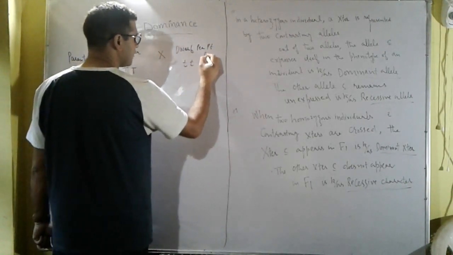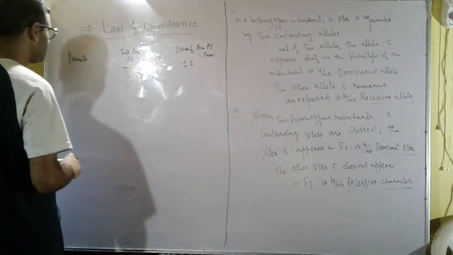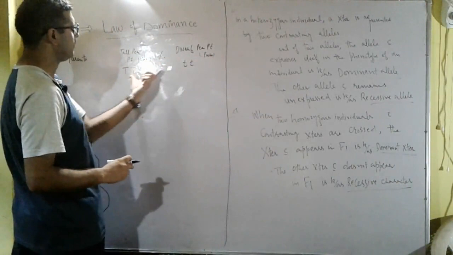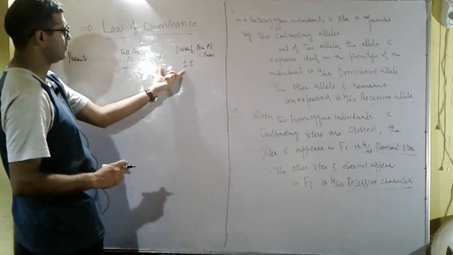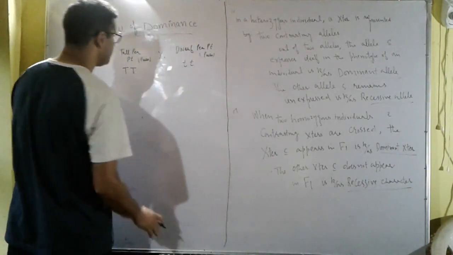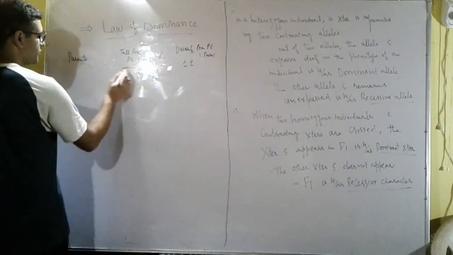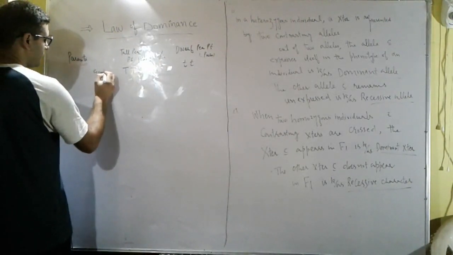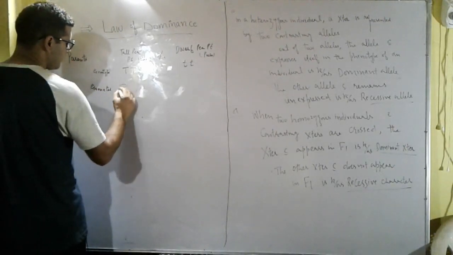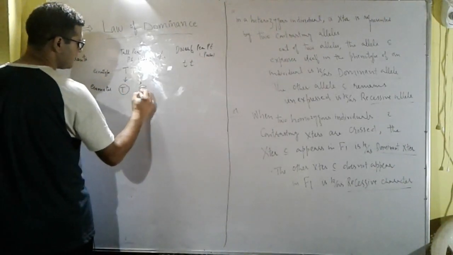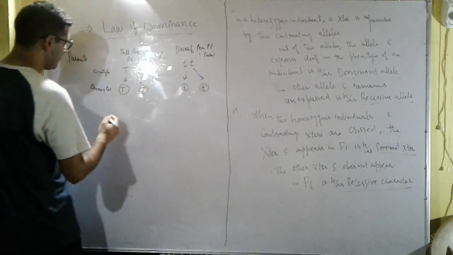Both are homozygous, or pure, for the trait. When these two homozygous individuals with contrasting characters are crossed, which character will appear in the F1 generation, known as the dominant character? This is capital T, their genotype. Now the gametes: this is one gamete, this is another gamete, small t. Then the F1 generation.